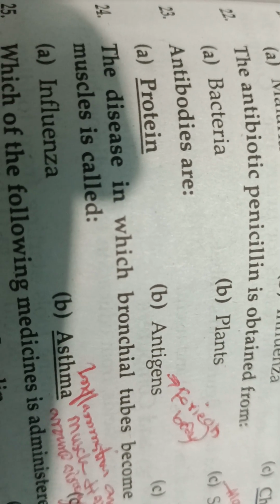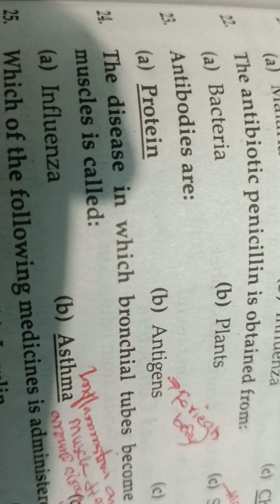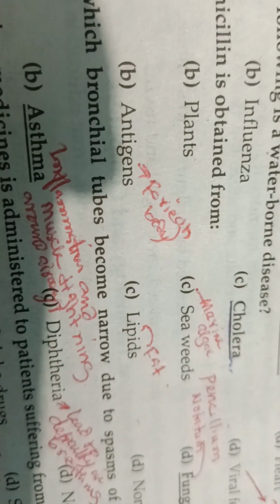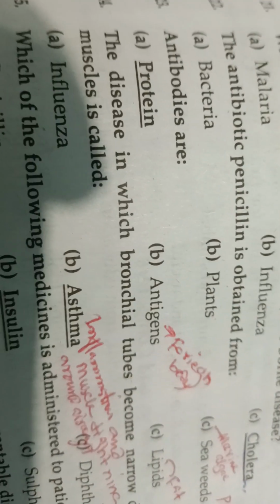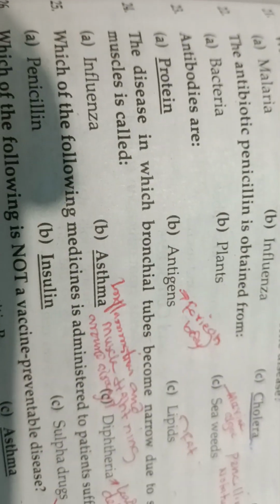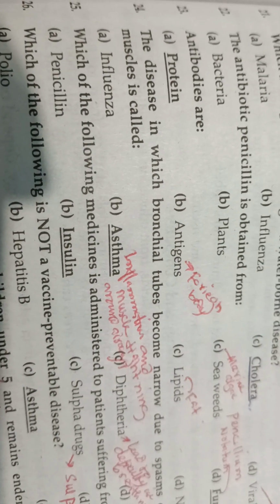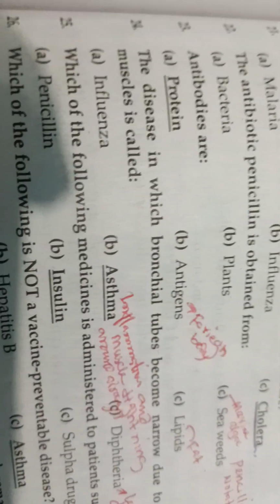All the things which are not part of our body are called antigens. Lipid is fat. This is not a correct option. None of these. So the correct option for antibodies is protein.